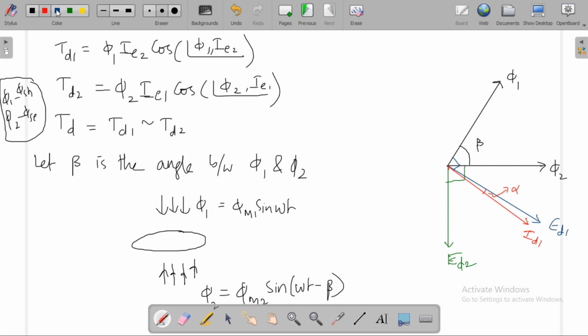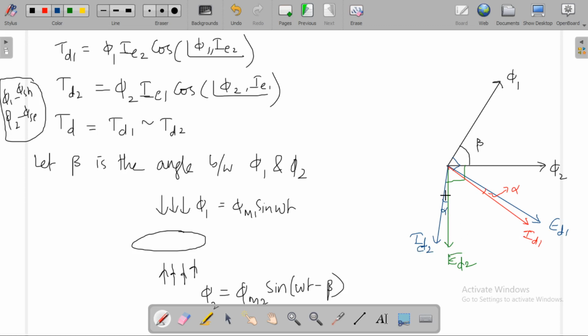Now we can draw ID2. Sorry, you can draw ID2 like this. This will be ID2. Again, the angle between these two will be alpha.